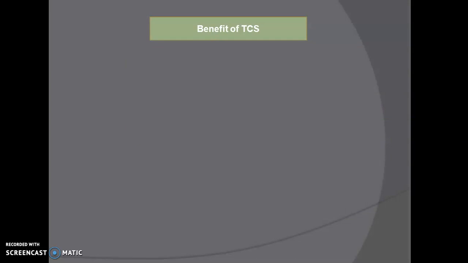Now what are the benefits of TCS? Why is there a need of TCS? First, there will be timely collection of tax. The government does not have to wait for the year end and then collect its tax revenue. As and when the transactions happen, the tax will be deposited with the government, and the government will never run short of revenue. So over the period of the year itself, the government is going to have a good flow of tax as a source of revenue.